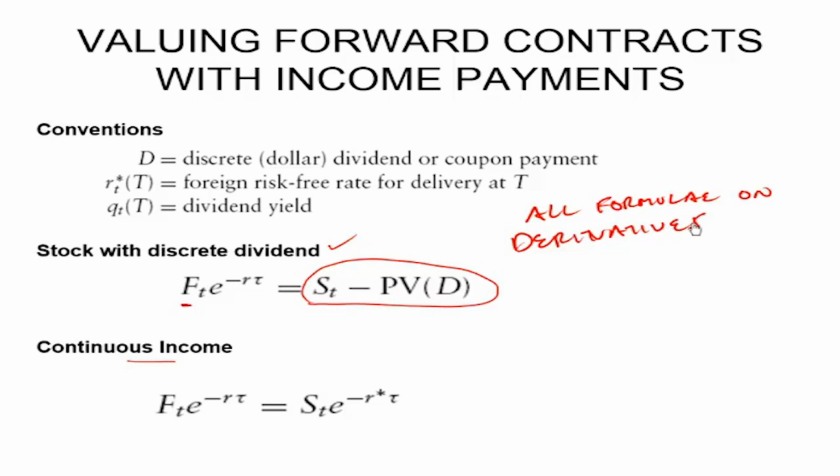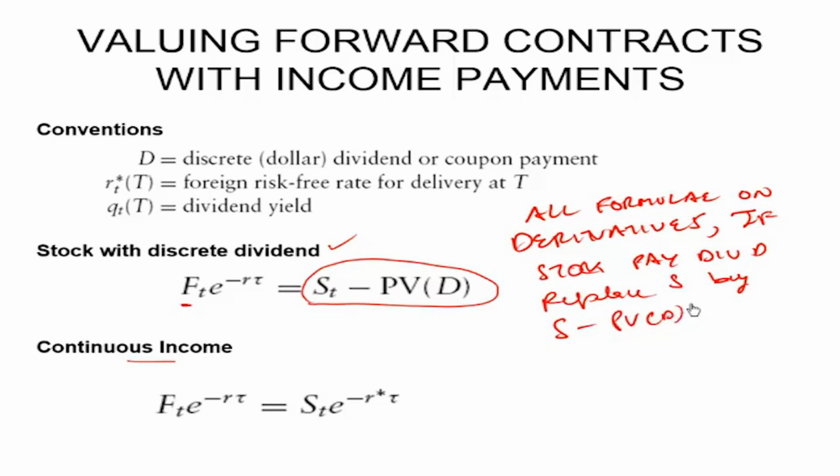Whatever you derive for a regular stock, if the stock pays a dividend of D, then replace S by S minus the present value of the dividend in all formulae. So every time you won't have to prove it. We've proved it once. For future, just remember, if the stock pays a dividend of D, then replace S by S minus the present value of the dividend.